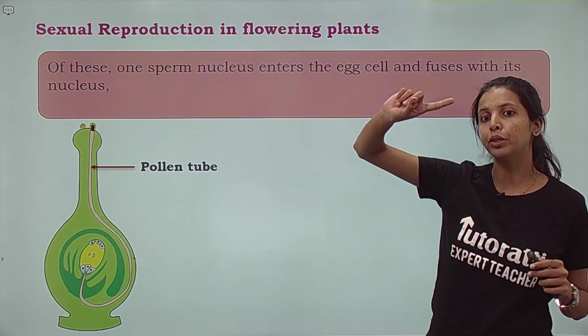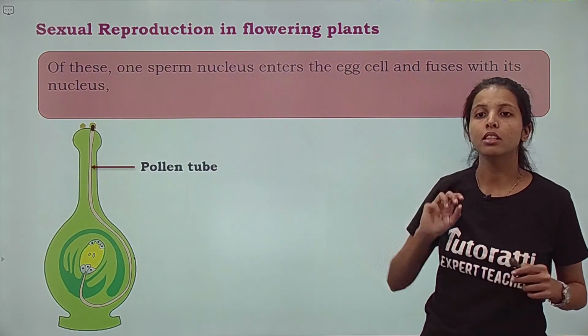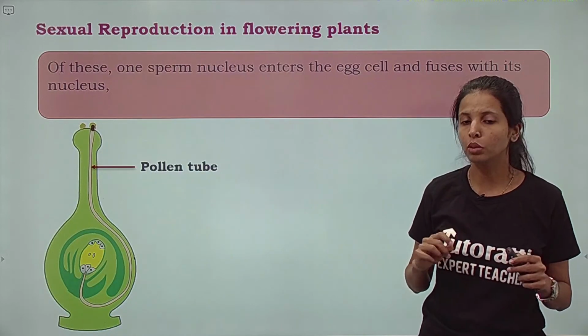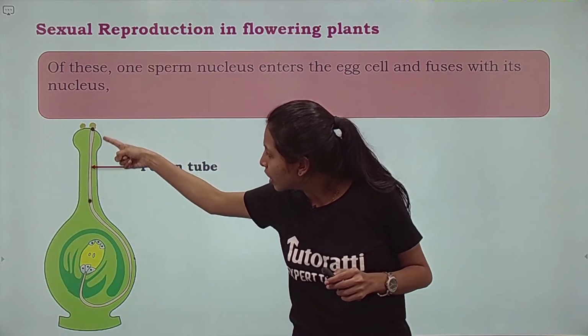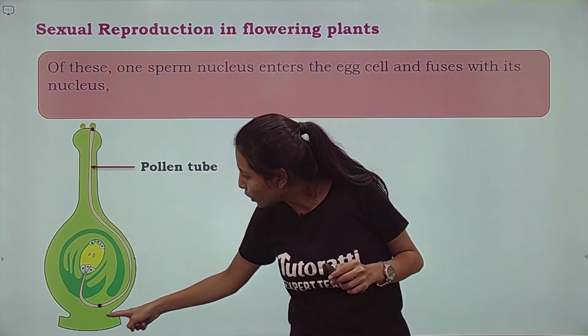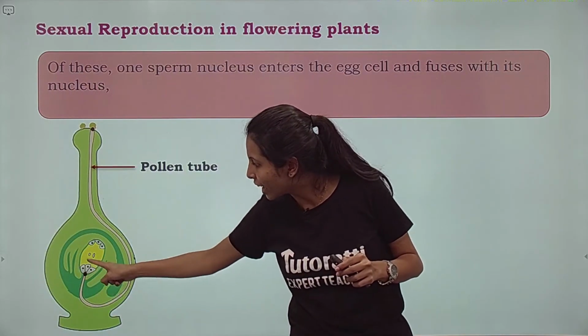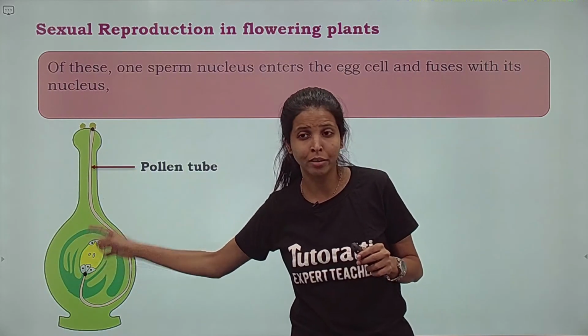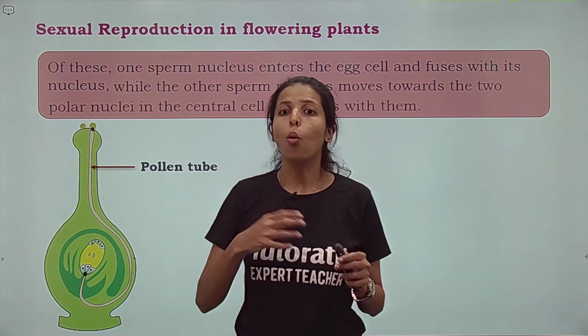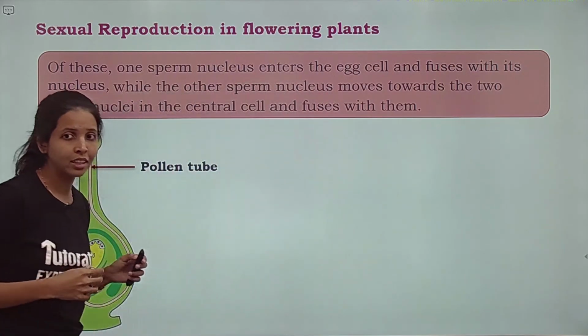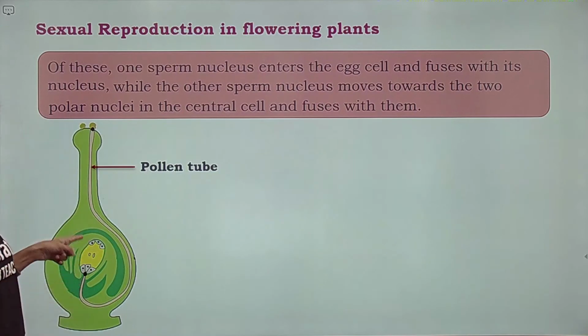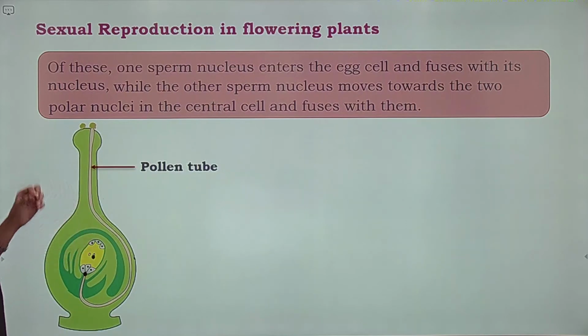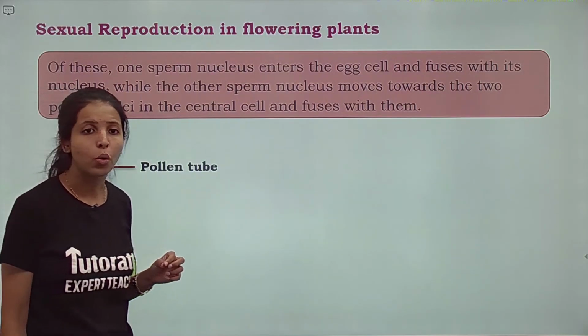One sperm nucleus enters the egg cell and fuses with its nucleus. Just see, out of that, one is going to enter the egg cell and fuse and join over here, while the other sperm nucleus moves towards the polar secondary nucleus, the one in the center of the embryo sac, and then it is going to fuse with them.